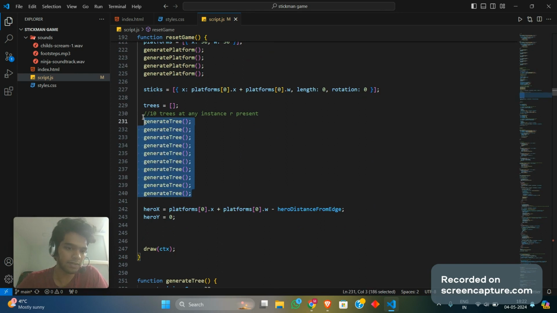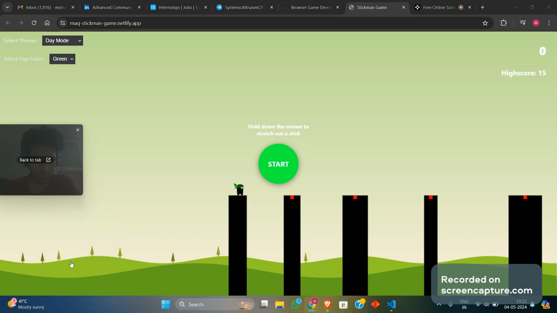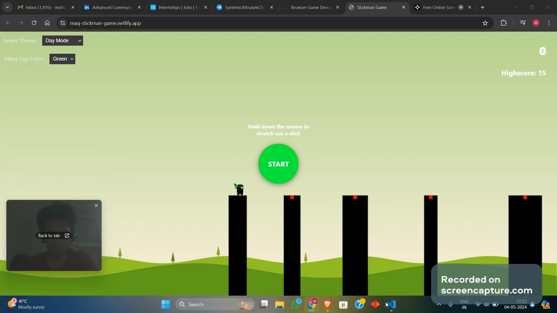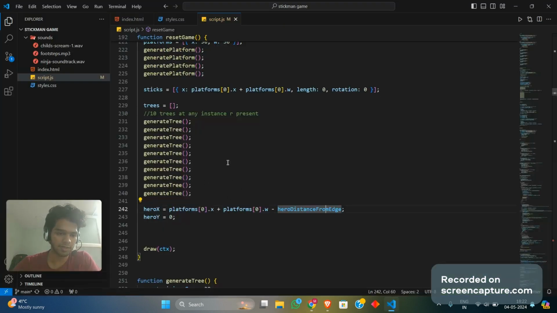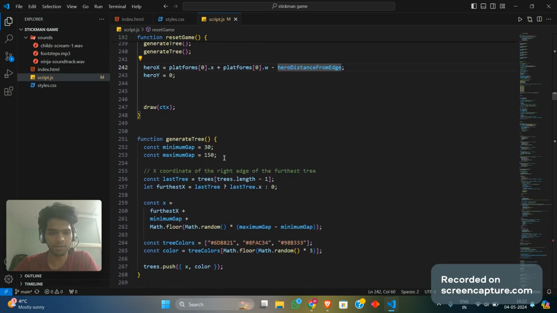And then at any particular instance, I want at least 10 trees in the background. So there are 10 trees. As you can see, there are 10 trees present inside the background. Some are hidden behind these platforms, but at any given instance, there are about 10 trees behind in any screen, except the ocean mode because it does not have trees.